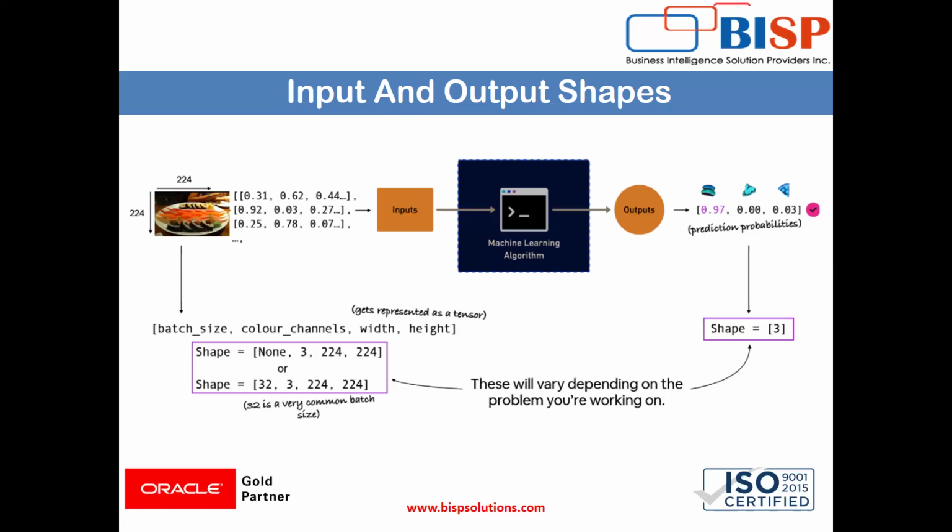The image does not go directly into the machine; it is converted into an array. Then the machine learning algorithm runs and checks which image matches this one.